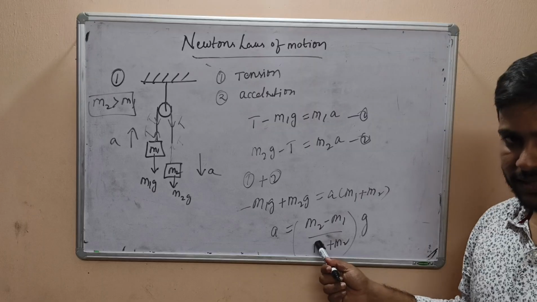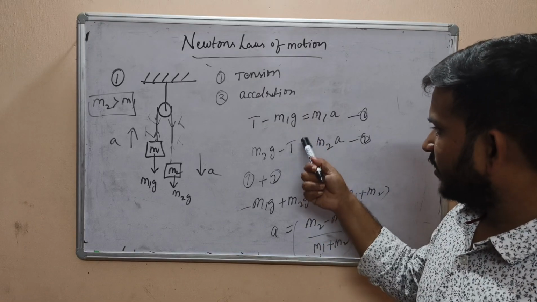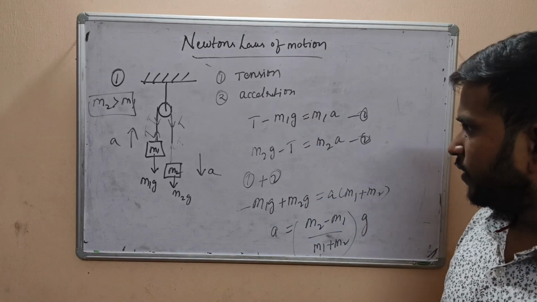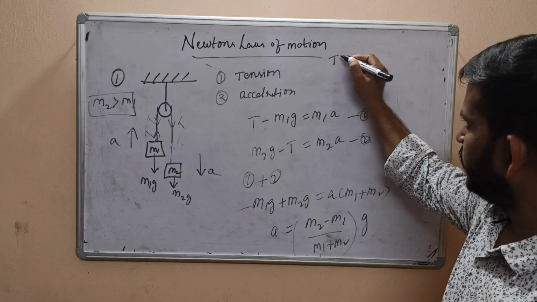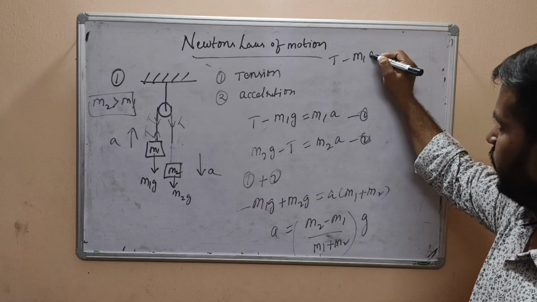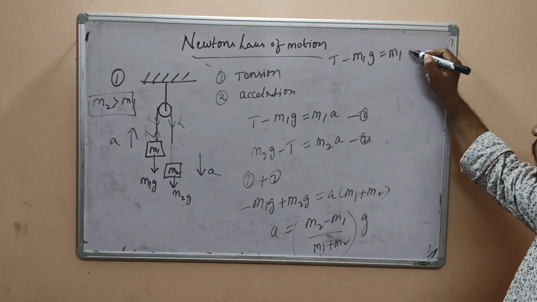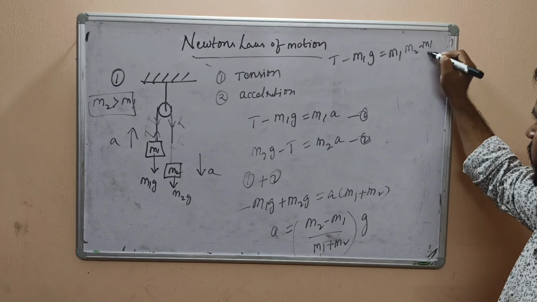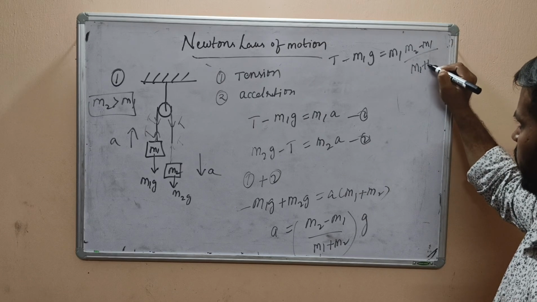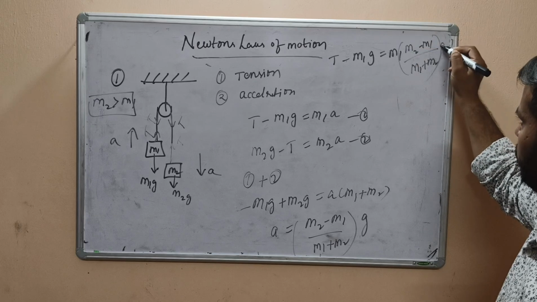Whenever you substitute this acceleration in either of the two equations, you will get the tension. Substitute in T minus m1g equals m1 into a, where a is (m2 minus m1) by (m1 plus m2) into g.